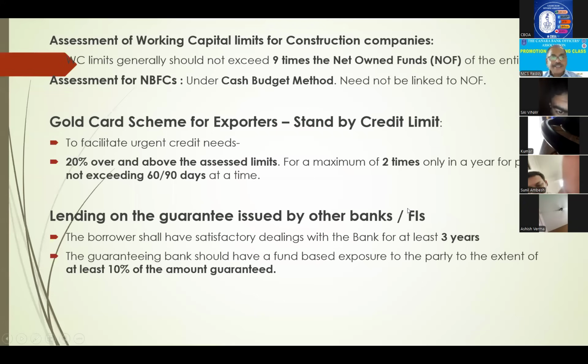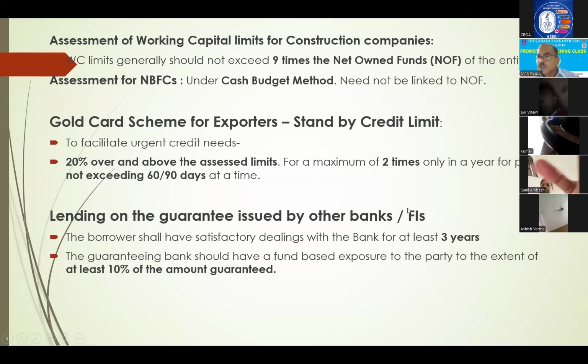So there, the condition is that the borrower should have satisfactory dealings with us for at least 3 years. Here, satisfactory dealings means he may have a current account or he may have loans also, it doesn't matter, because multiple banking arrangement, consortium, etc., is also applicable. The guaranteeing bank, whichever it is, should have fund-based limits at least to the extent of 10%. I will tell you, the party has brought a guarantee for 10 crores to our bank.